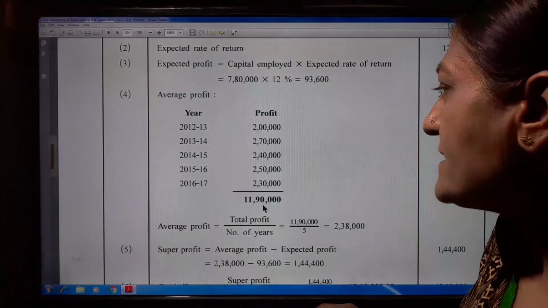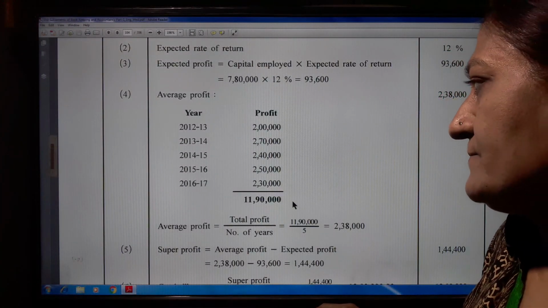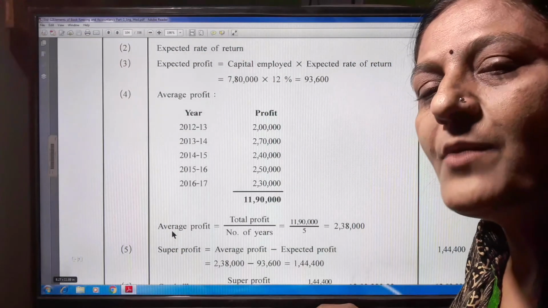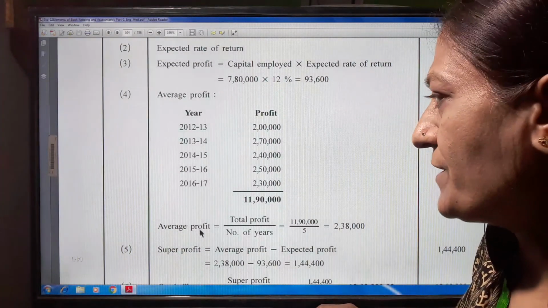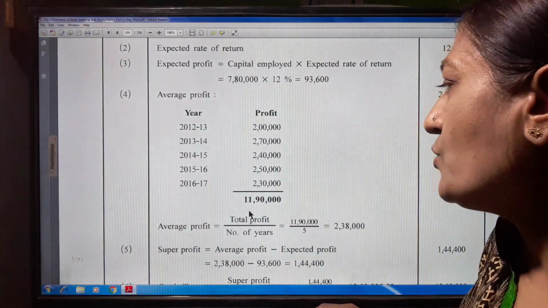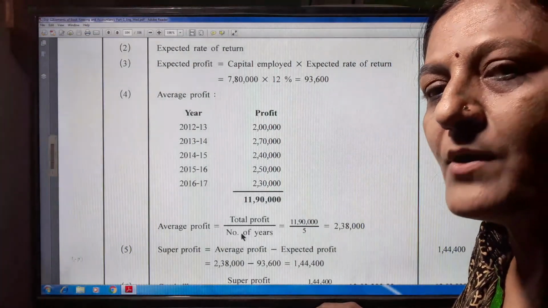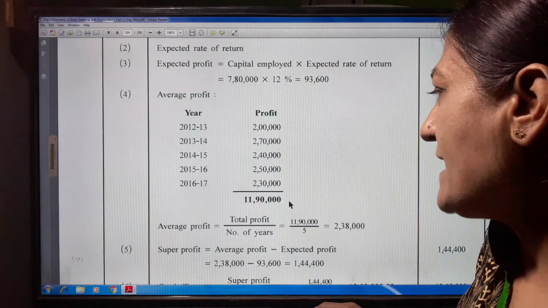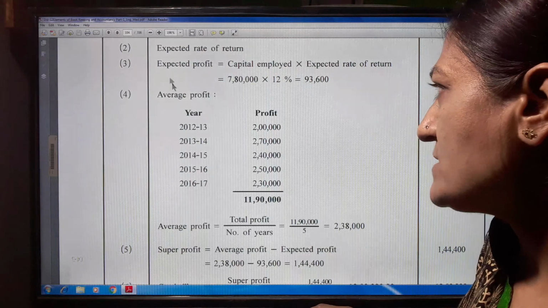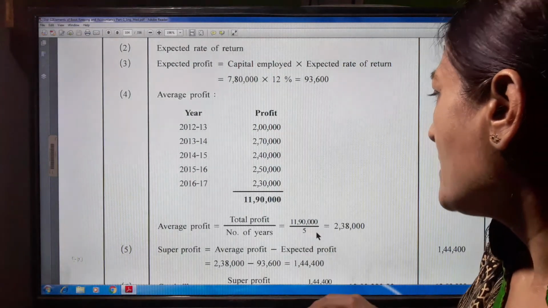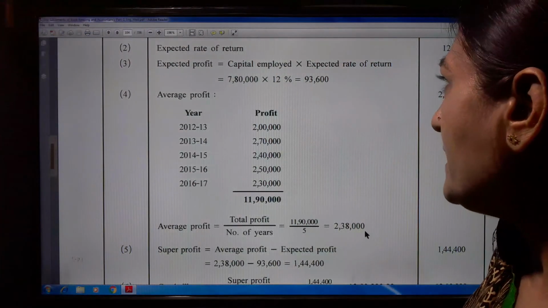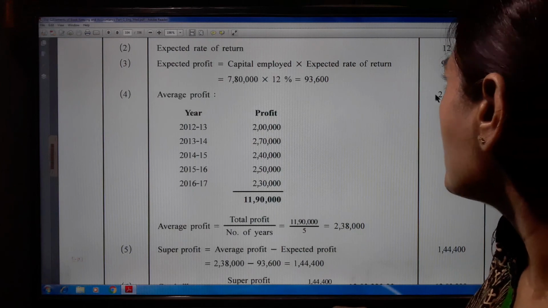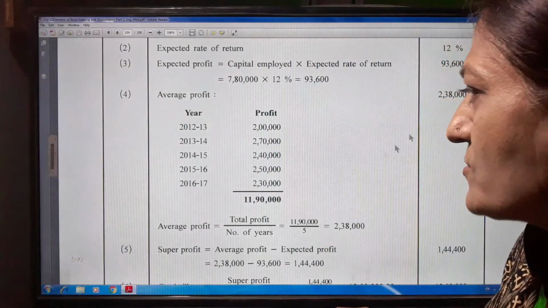Total amount is 11 lakh 90,000. Now we keep the formula of average profit. Average profit is equal to total profit upon number of years. 11 lakh 90,000 upon 5, because here 5 years are there. So we get 2 lakh 38,000. So average profit is equal to 2 lakh 38,000.